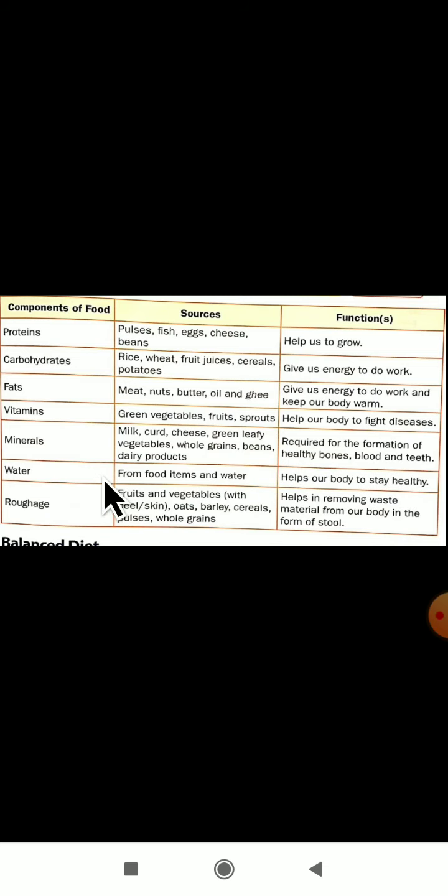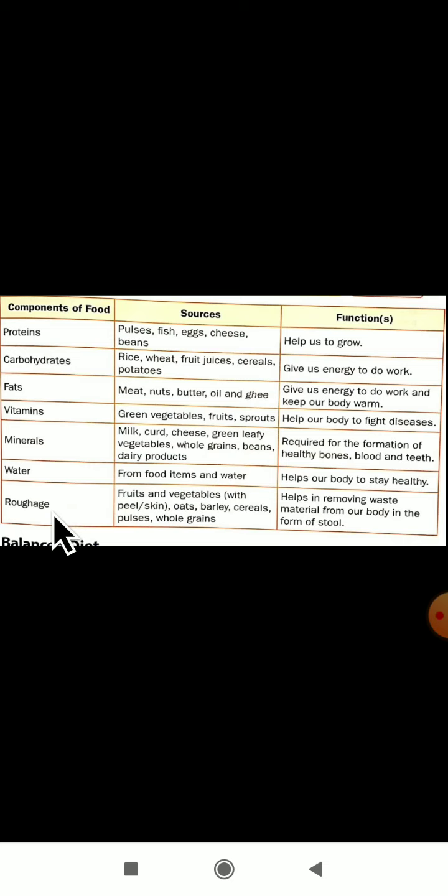The next component of food is water. We are getting water from food items and also as water. It helps our body to stay healthy. If you want to stay healthy, water is a very important nutrient.